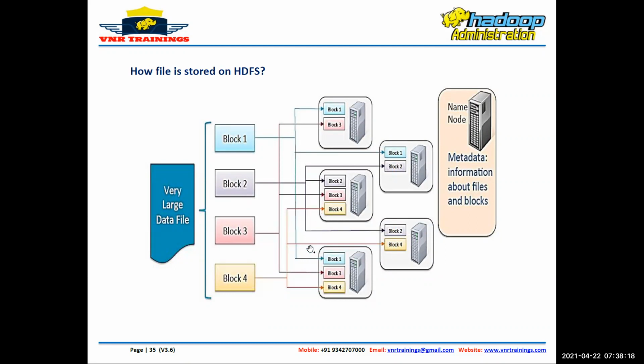It means your file will be divided into blocks, and each block will be stored in separate data nodes, by default 3 times. Clear? And the metadata will be maintained in the name node machine. Clear?